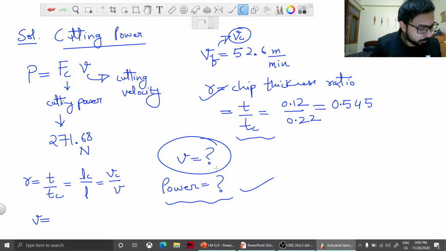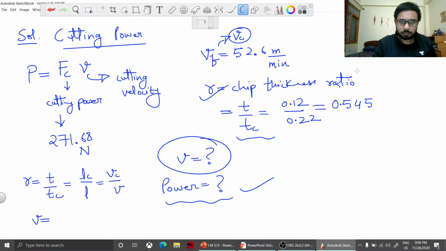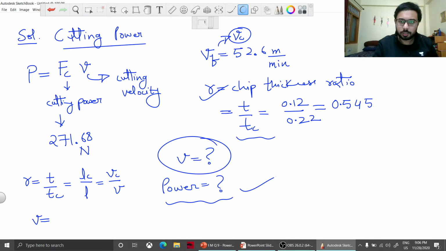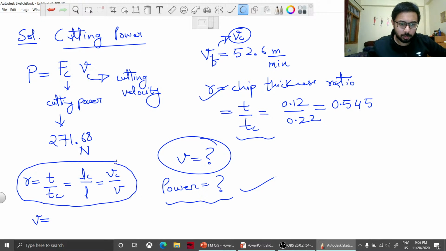So I hope Benny, you can answer it right now. I have given you all the information that you require to solve this question. So Benny, if you are watching this live and solving this question, can you now, using the formula below, calculate the value of small v, which is the cutting velocity, and after that calculate the value of power?